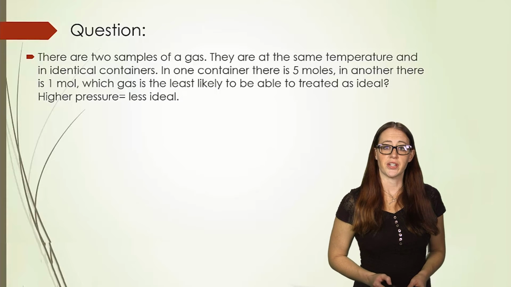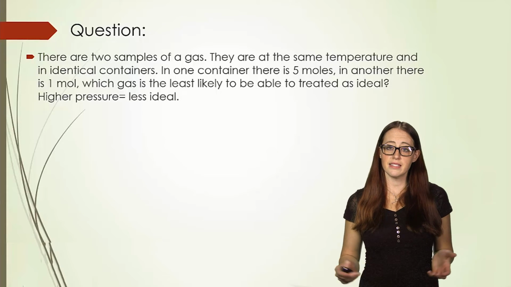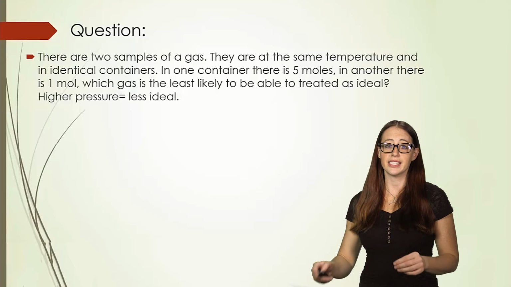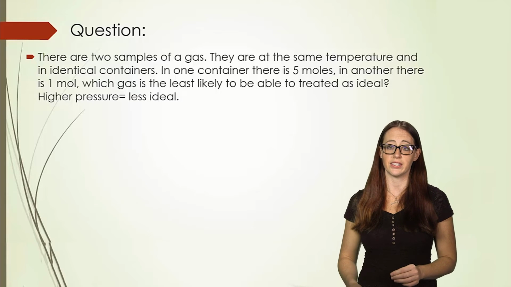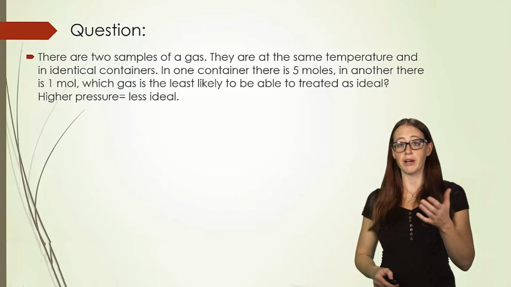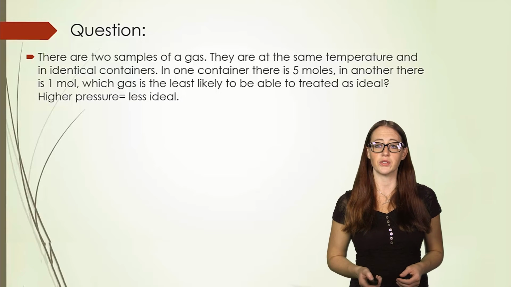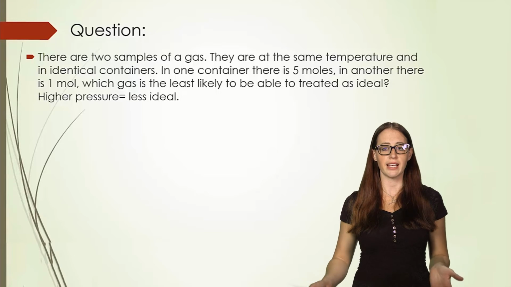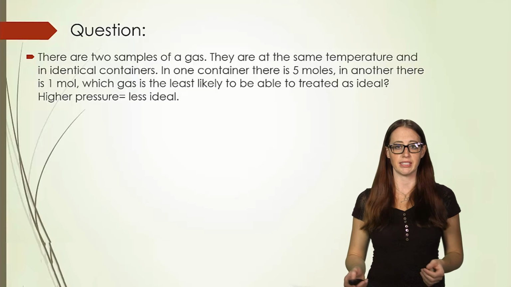Take a minute to look at the question. Let's say that we have 2 samples of gas and they are at the same temperature and at identical containers. In one container, though, there are 5 moles of the gas, and in another there's 1 mole of the gas. Which gas is least likely to be able to be treated as ideal?